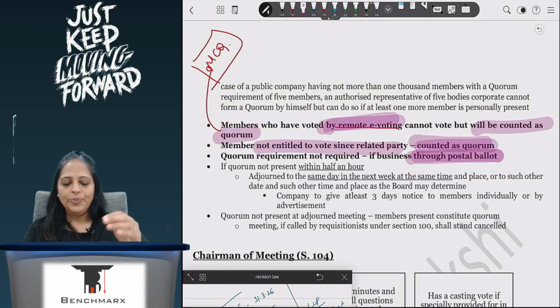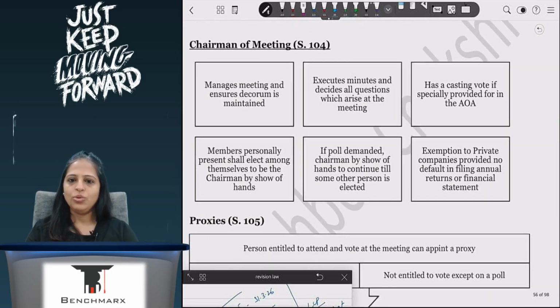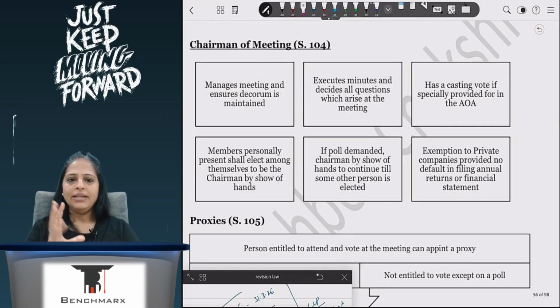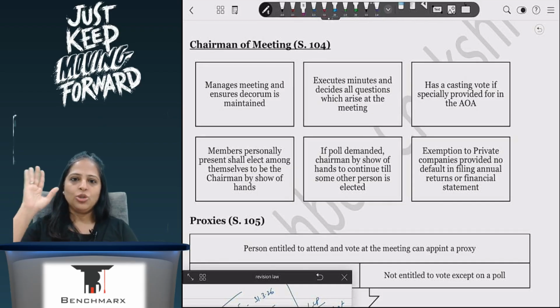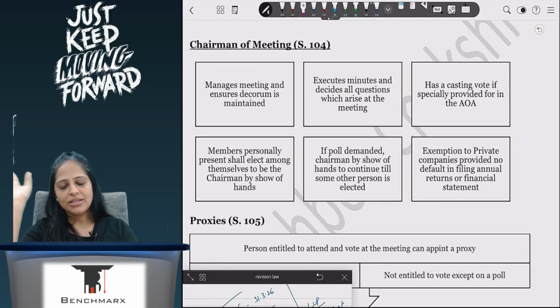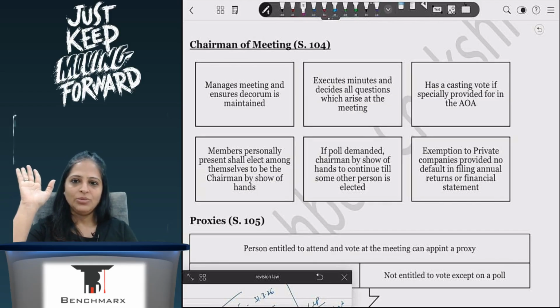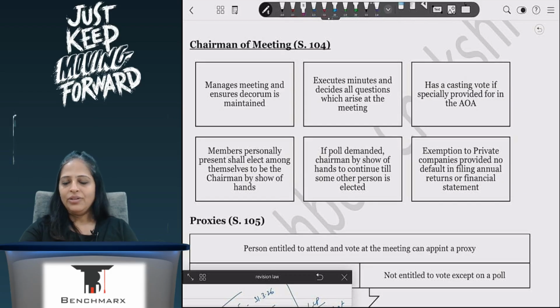Yes. So that is your quorum. Now quorum is done, everyone has come. Now I want to start the meeting. If I want to start my meeting, then I need to have a chairman. The chairman will be decided by show of hands. People will say that Mr. X will become the chairman. Whoever raises hand, and if it's a majority, then that person will be the chairman.